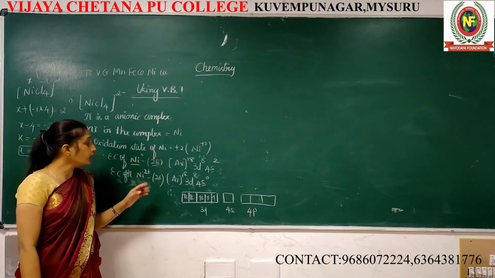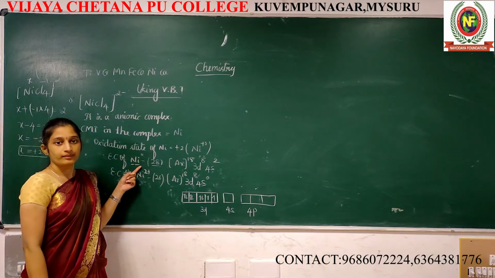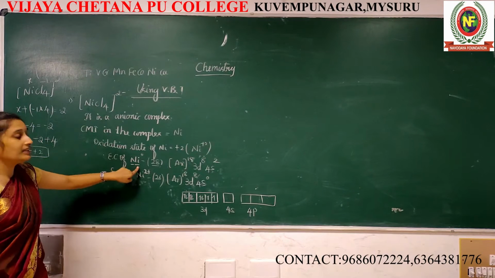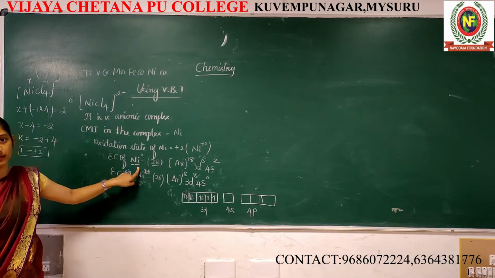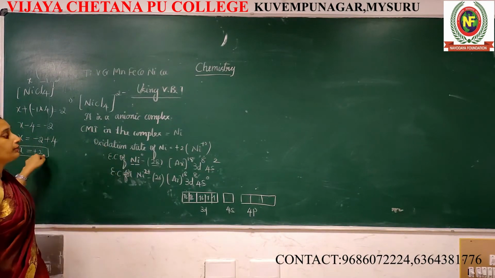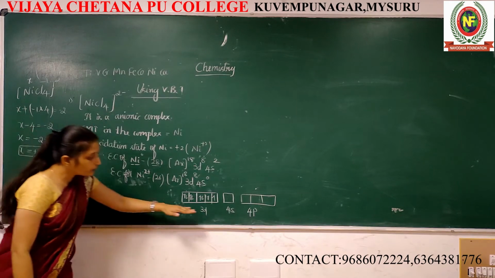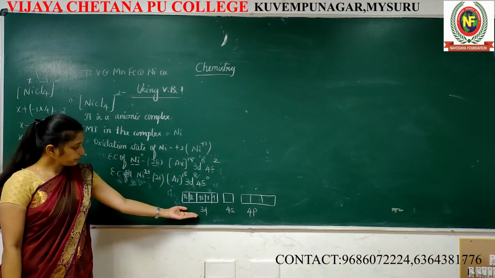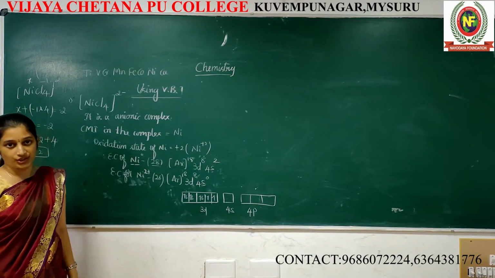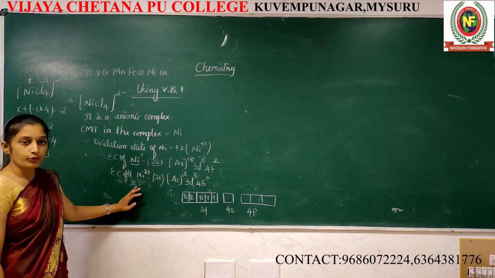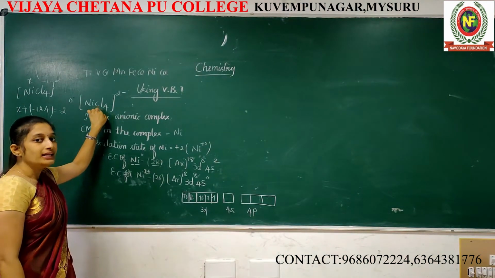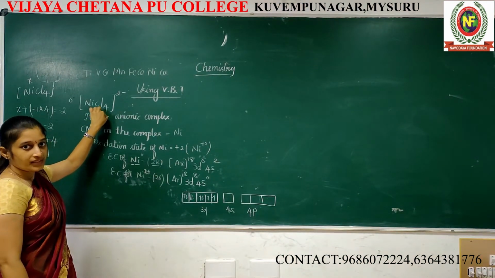I am not talking about nickel 0, because in the complex, nickel is not in the nickel 0 state. Nickel exists in the nickel +2 state. That's why I am going to consider this electronic configuration. After this, next, nickel is surrounded by Cl. Correct na?